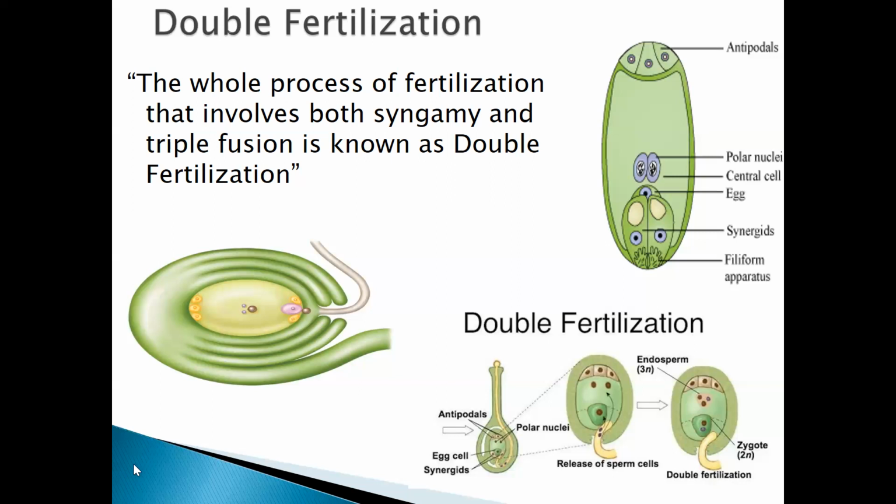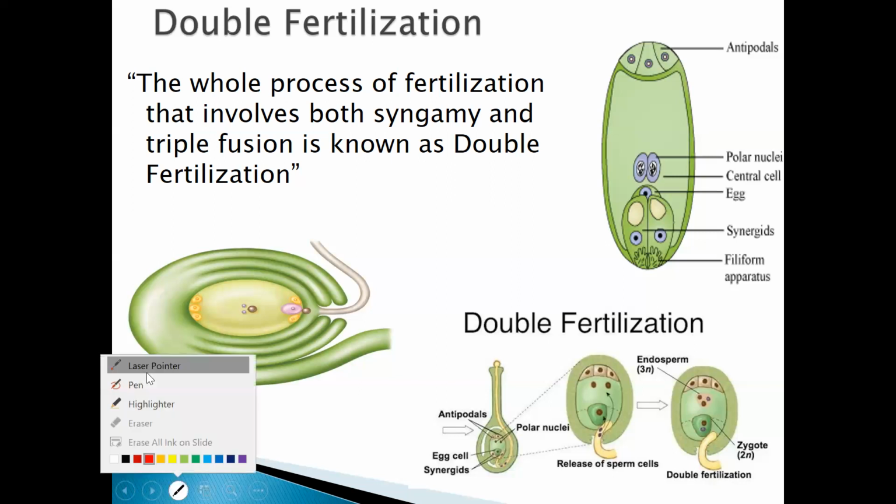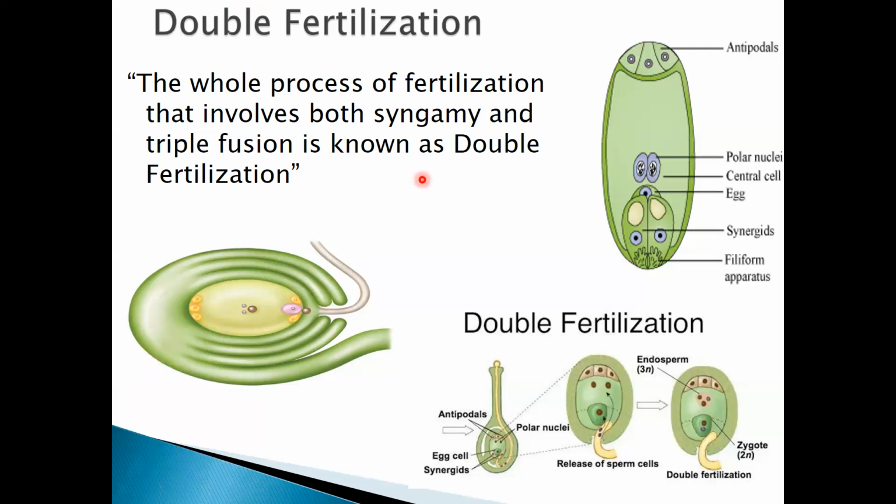Syngamy is a normal fertilization process where the male and the female gamete fuse together to form a zygote, whereas triple fusion is something new.